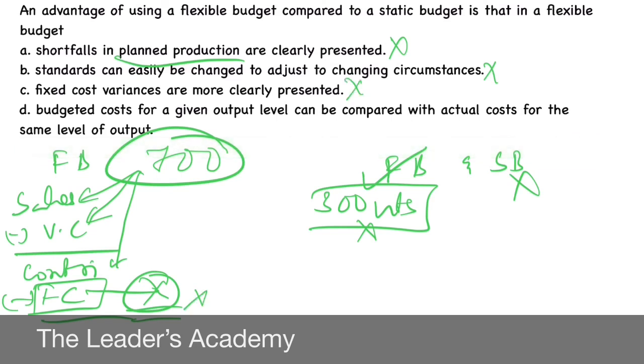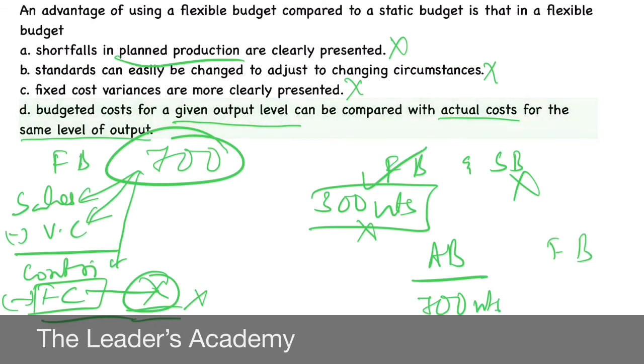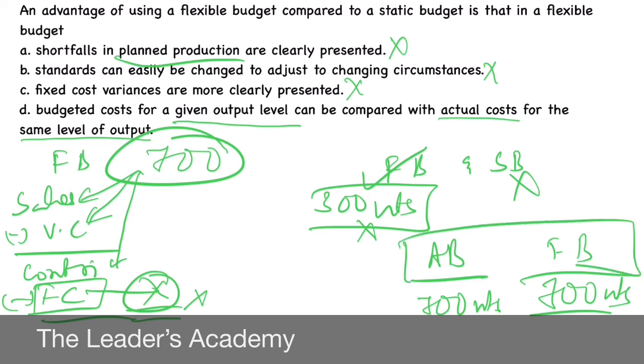And the last one, budgeted costs for a given output level can be compared with actual costs for same level of output, which means, as I told in the starting, if in actual budget I have sold 700 units, I can bring down my budgeted costs also for 700 units itself, so that there will be a specific base to compare between the two budgets, the actual and the flexible budget, so that I'll be able to do a better decision making compared with a static budget.